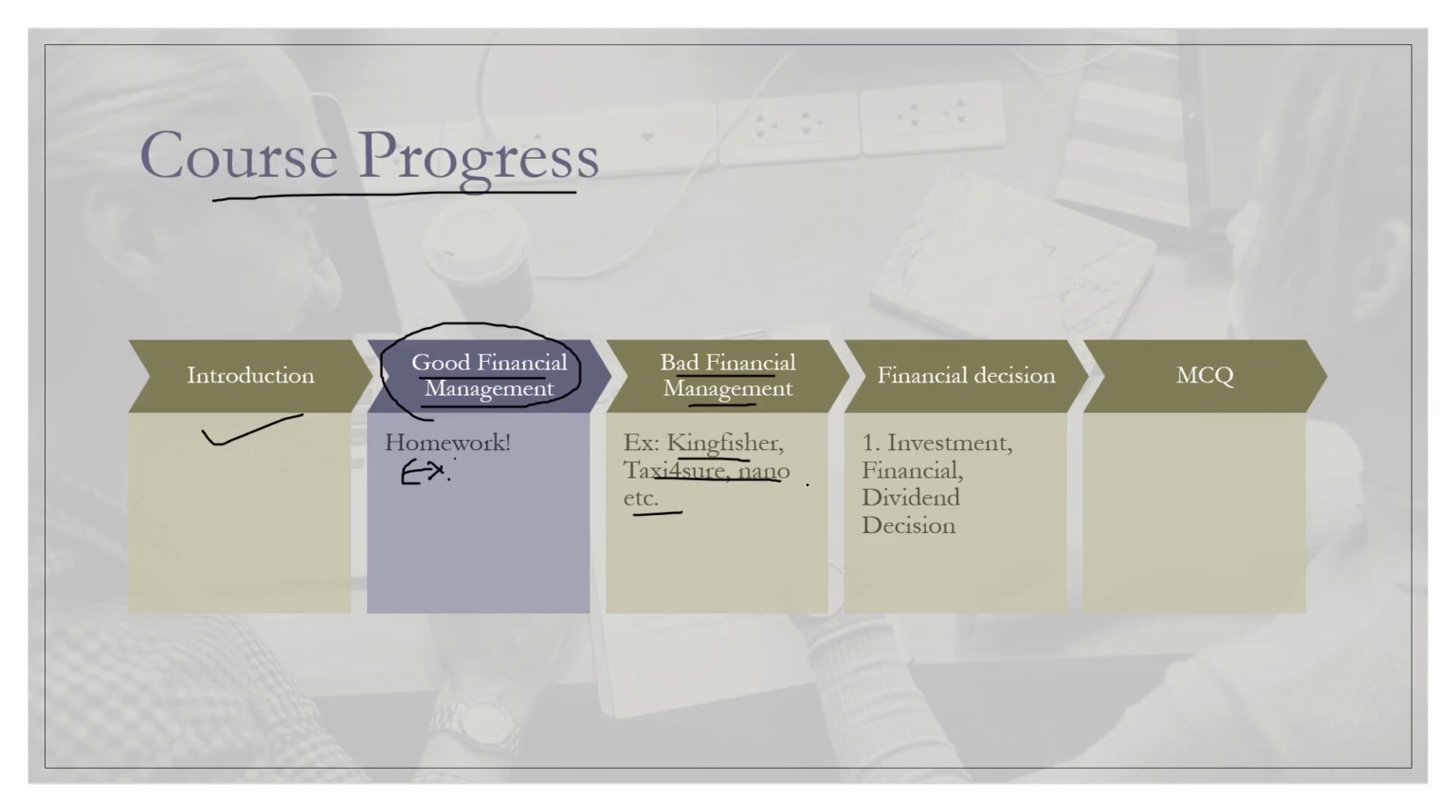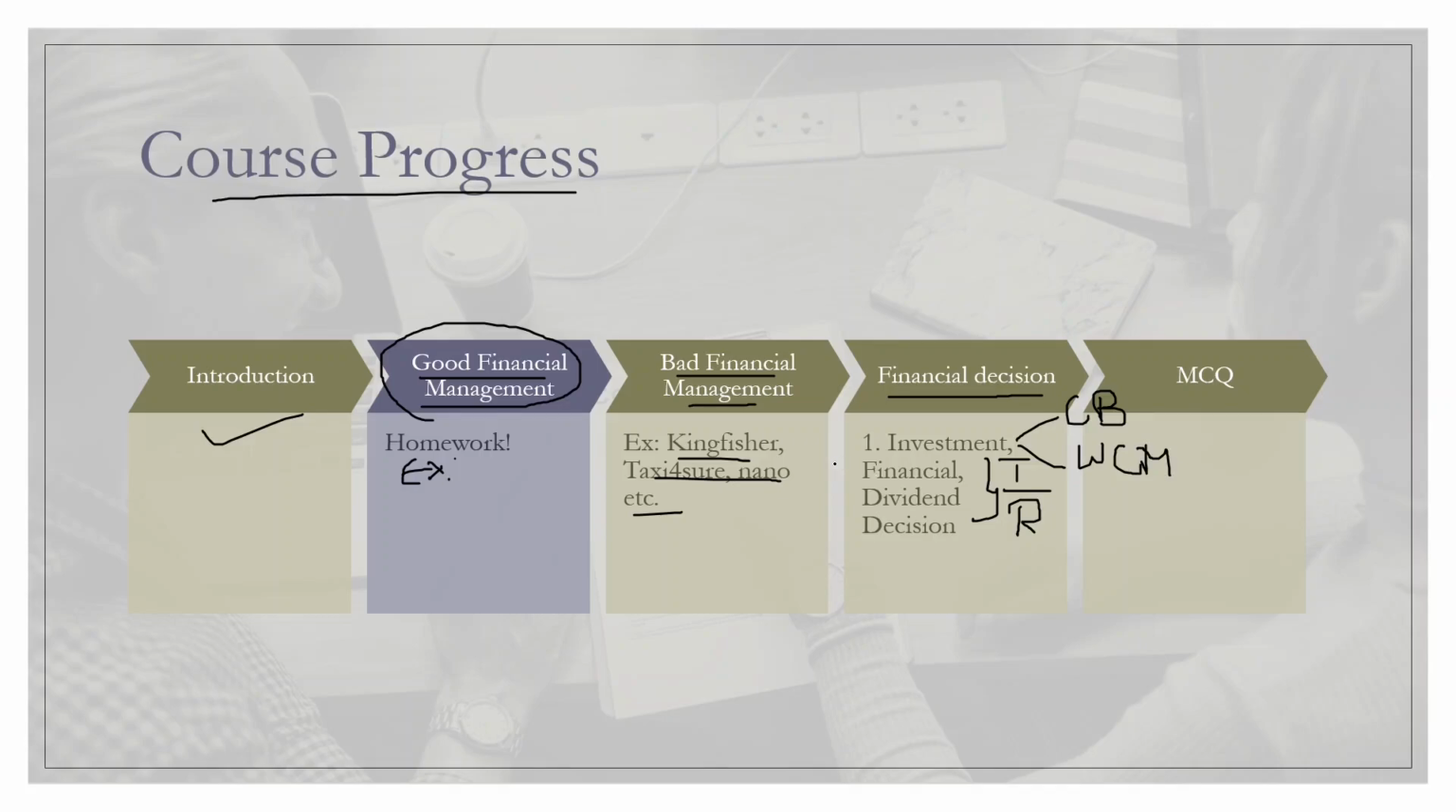And what are the other examples? Adidas, I think, yes. And we saw three types of financial decision: investment decision, financial decision, and dividend decision. All three are interrelated. Remember, all three are interrelated. What is the subcategory of investment decision? Capital budgeting, very, very important, and working capital management.